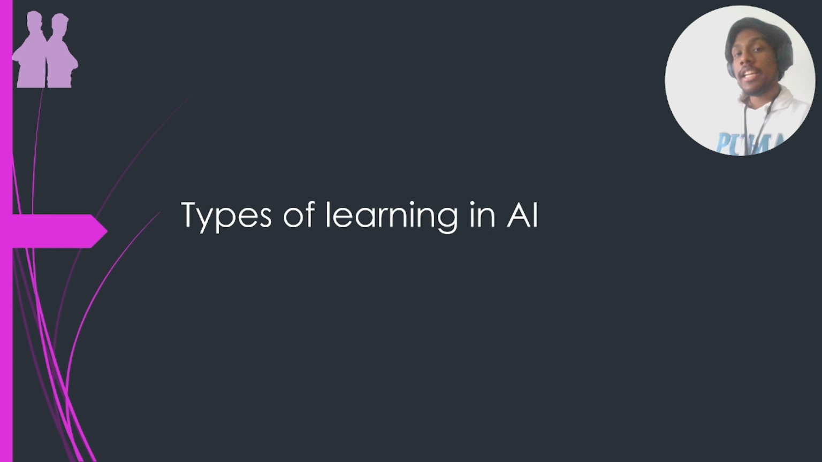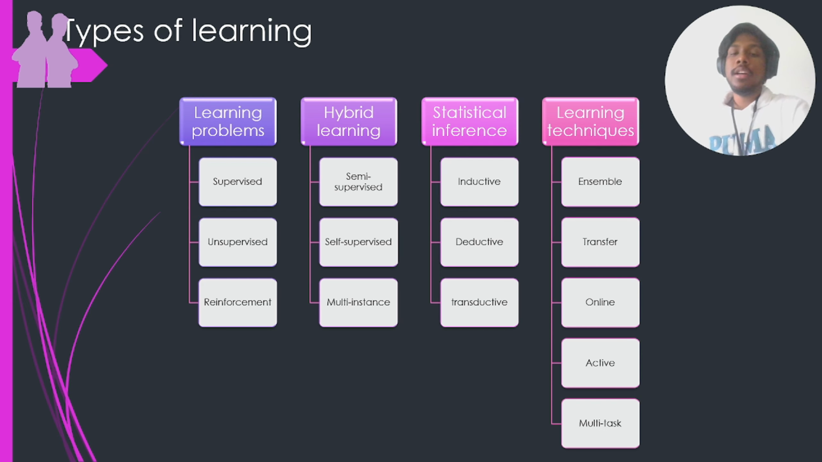There are around 16 different types of learning, which I have mentioned here. We have supervised, unsupervised, reinforcement, semi-supervised, self-supervised, multi-instance, inductive, deductive, transductive, ensemble, transfer, online, active, and multitask. There are many more also. We have multimodal, and there are many more types that I'm not able to recollect.